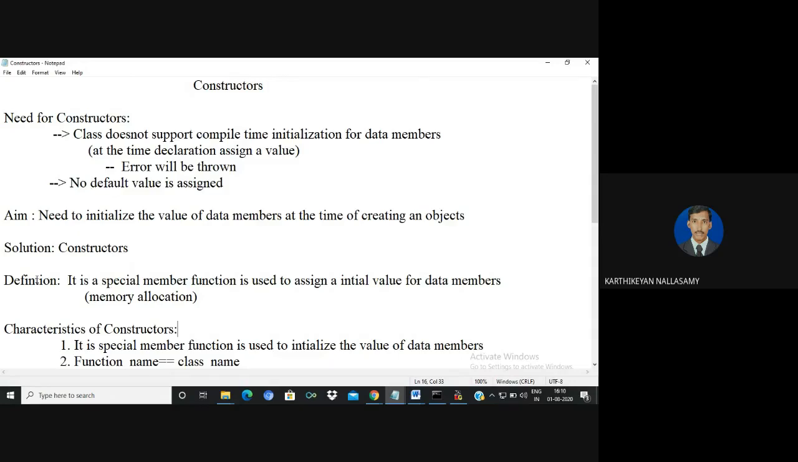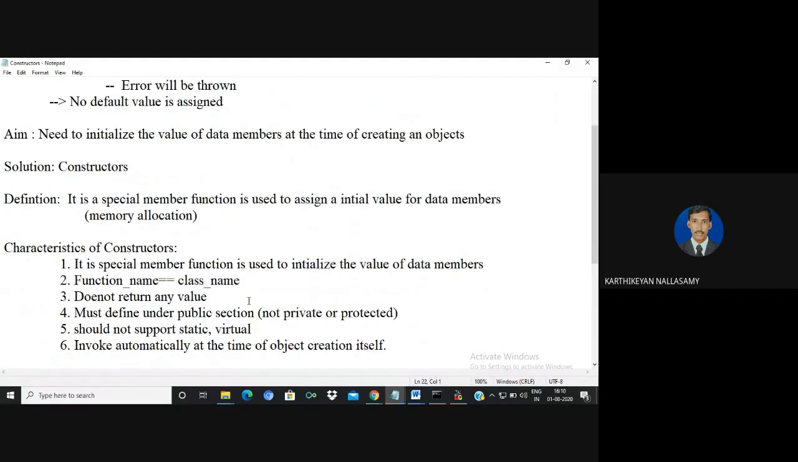Let me explain what it is. Normally the constructor is a special member function, which means it is a function. It is used for assigning a value at the time of creating the object itself. In many places they say a constructor is for memory allocation. It is not like that. Whenever the memory is allocated, the values can be assigned at that time itself. So we need to talk about some of the characteristics of a constructor. First of all, it is a special member function. It is a function.